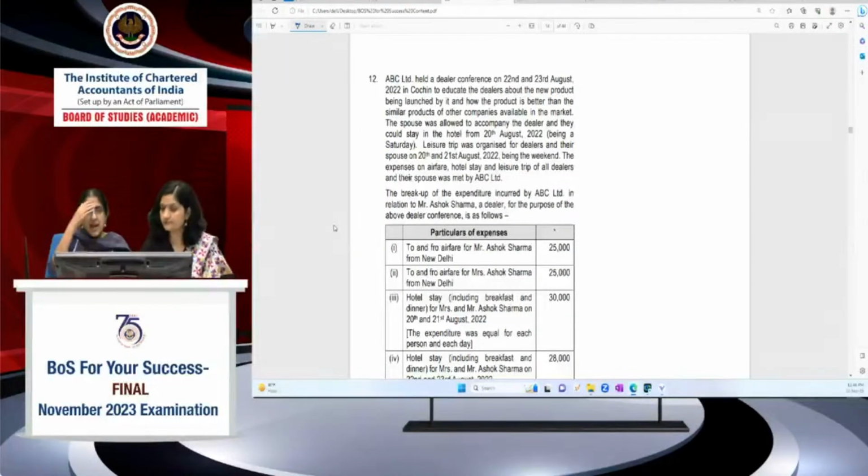Ashish, I just noticed that you have asked a question about 111A. What will be the rate of tax? 111A is normally chargeable to tax at 15%. I think you're particularly asking with relation to 115BAD. Let me explain the rationale. 115BAD forms part of Chapter 12 of the Income Tax Act, and that provision is subject to the provisions of this chapter. 111A and 112 are all part of Chapter 12.